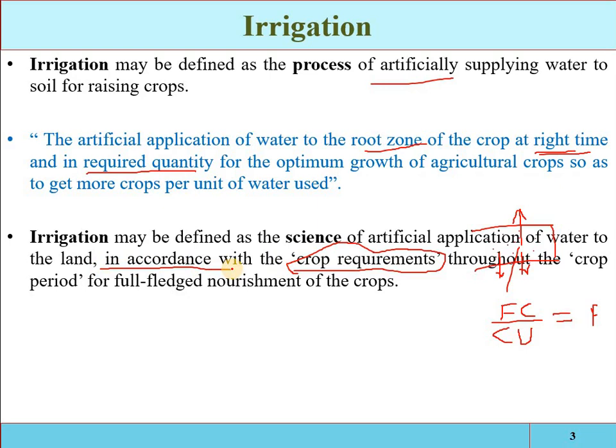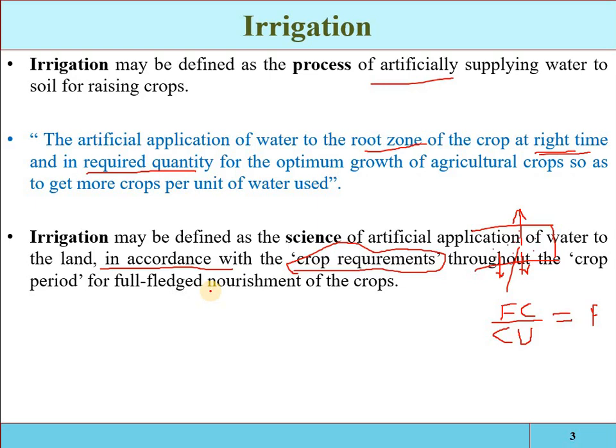See, the soil characteristics are constant, and throughout the season we are planting different types of crops, so the crop requirements will be different. Some crops will be utilizing more water, some less. So based on the consumptive use by the plants, the irrigation frequency, the irrigation interval, will be different, and water will be provided throughout the crop period. Then the crop growth will be optimum, and that is the main basic advantage of irrigation, why we are providing irrigation.